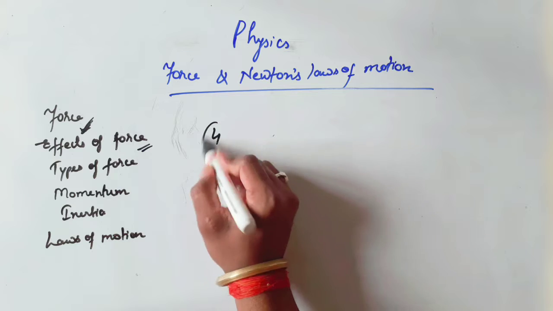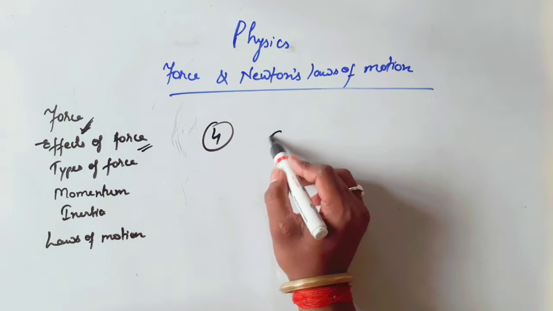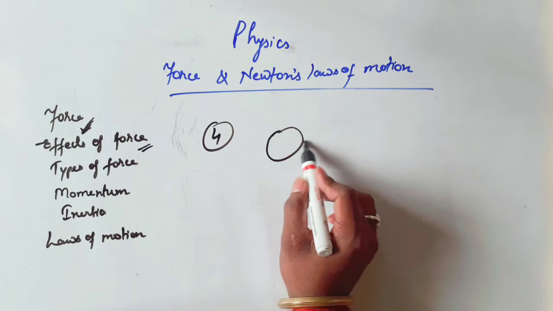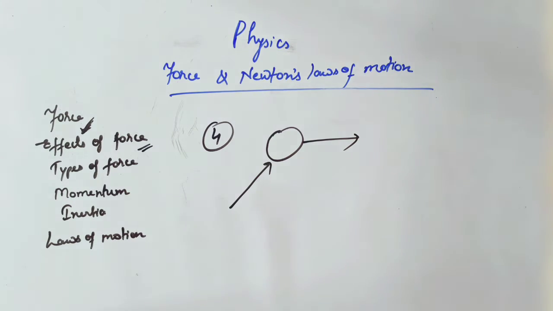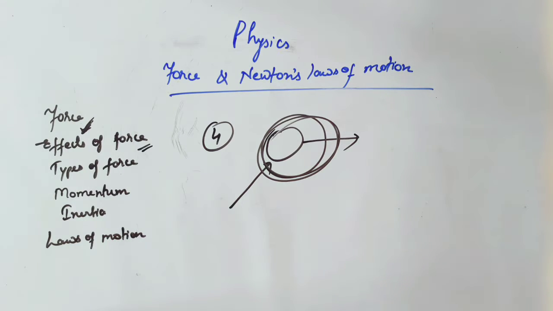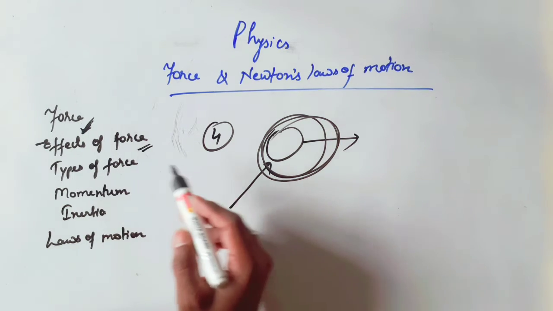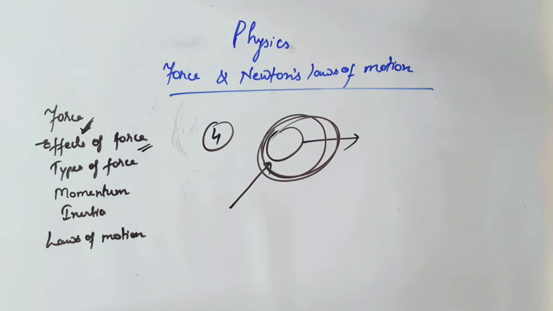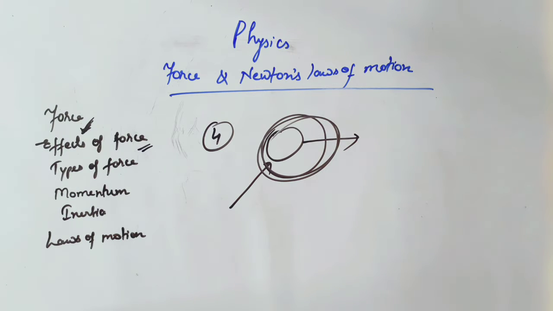In the fourth effect, force can change the direction of a moving body. If a body is moving in this direction and you apply some force in this direction, then the direction of this body will be changed. So we can say that the direction of a body can be changed by applying some force on it. Without applying force, we cannot change the direction of a moving body.